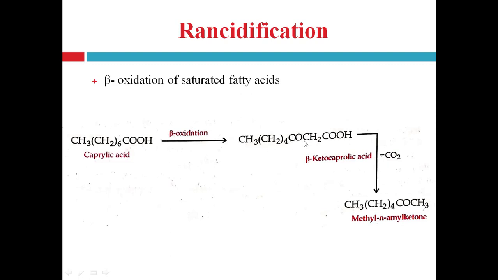So on beta carbon a ketone group is produced, that's why beta keto caproic acid, right? Now it undergoes decarboxylation, releases carbon dioxide and forms the corresponding ketone molecule, and this ketone molecule produces the pungent unpleasant odor, right? So these are the different rancidification reactions.